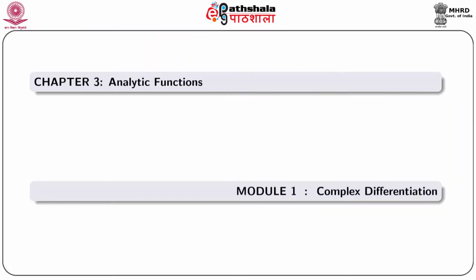Then we discuss the geometric representation of the derivative, and at last we will provide some examples related to this module. So now we go to our slide. We start chapter 3 module 1.